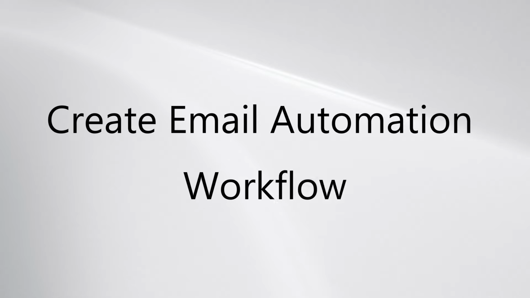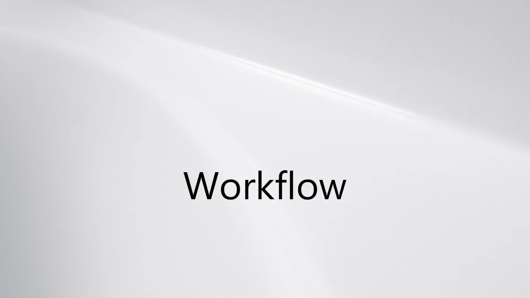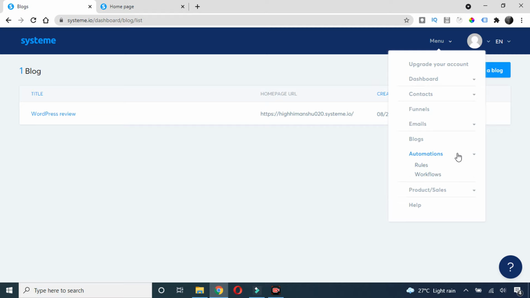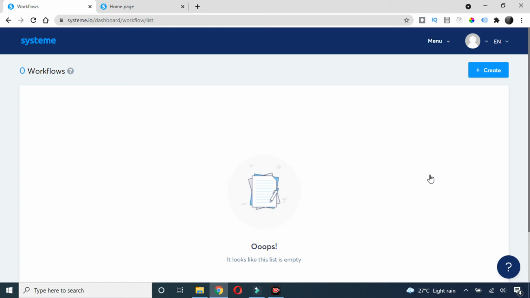Okay, and now we are going to see how to create an email workflow or the email automation workflow or the drip sequence workflow. You can call it anything. Okay, so for that, just go to this menu here and go to this automation and click on this workflows. So for those who don't know what this email workflow is, basically I'll give you an example.